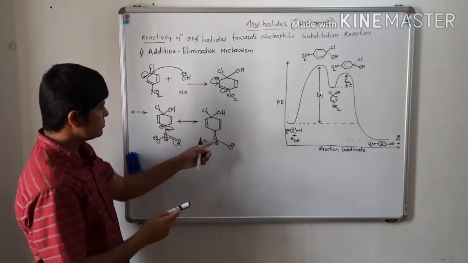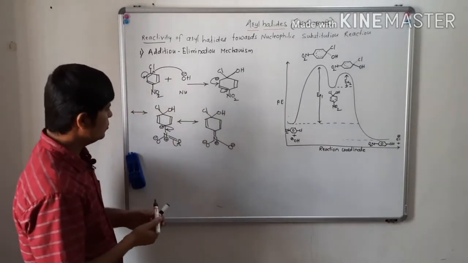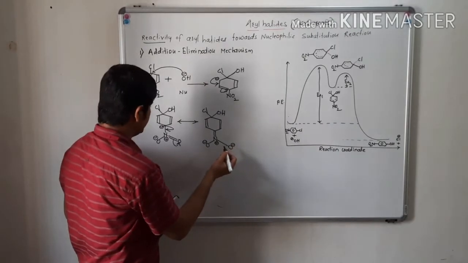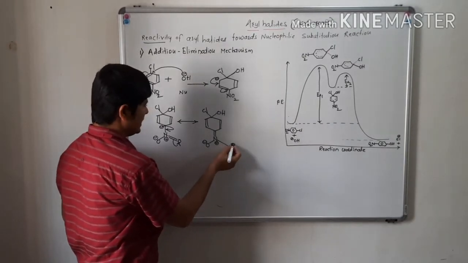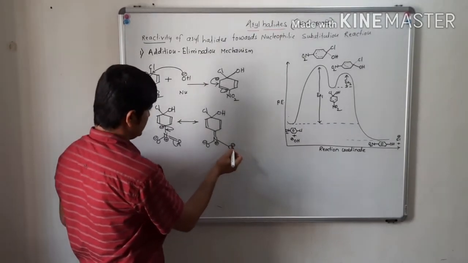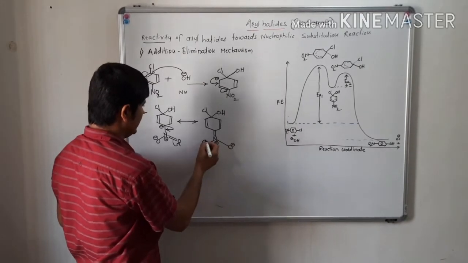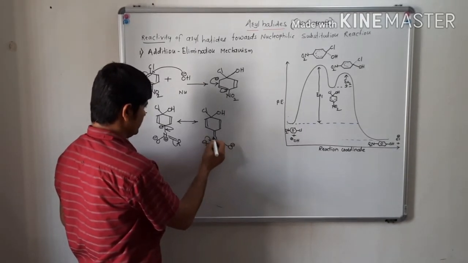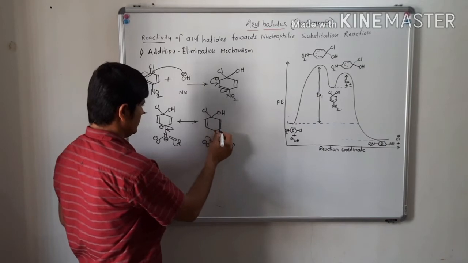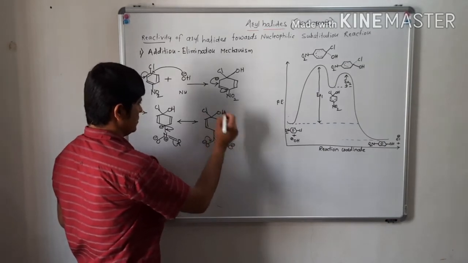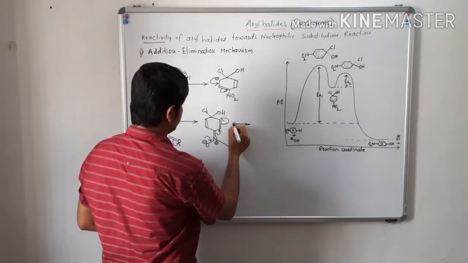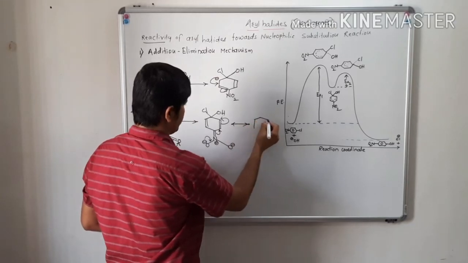So this is the resonating structure we get. Now in the next resonating structure, you can take the electron density of this O minus also, and we will get the next resonating structure like this.